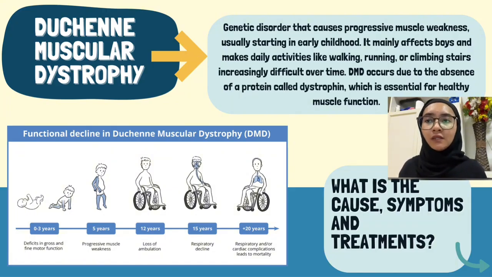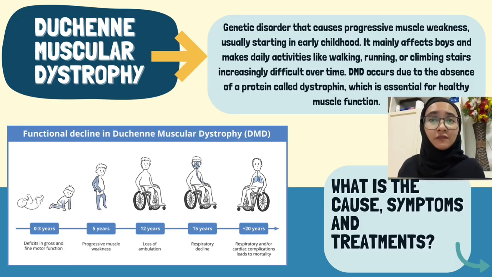old, they start to have a deficit in growth and fine motor function. And when they grow to 5 years old, they start to have progressive muscle weakness. And at 12 years old, DMD patients start to lose ambulation, which is the loss of the ability to walk, and start to use a wheelchair to move.